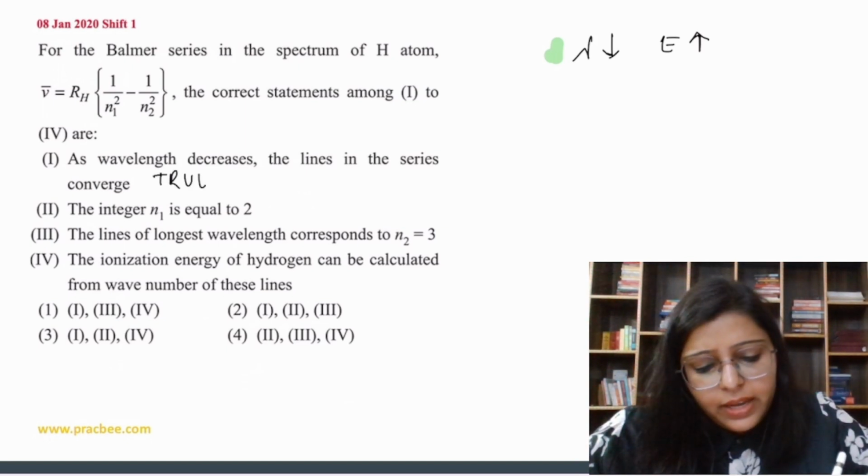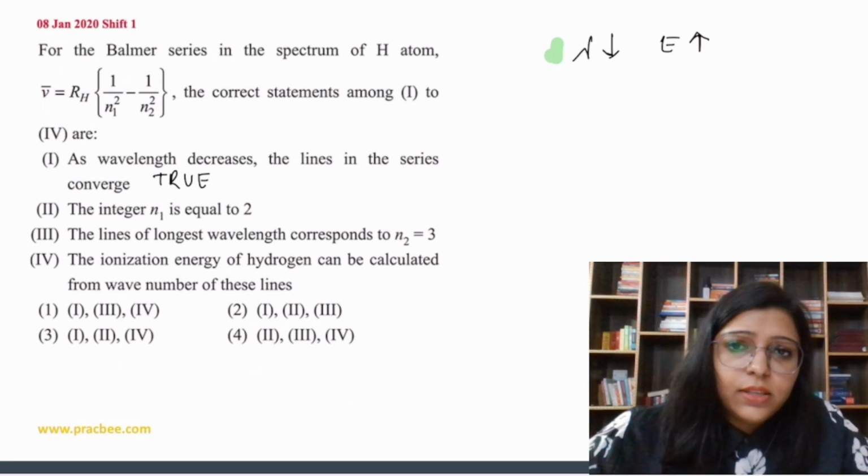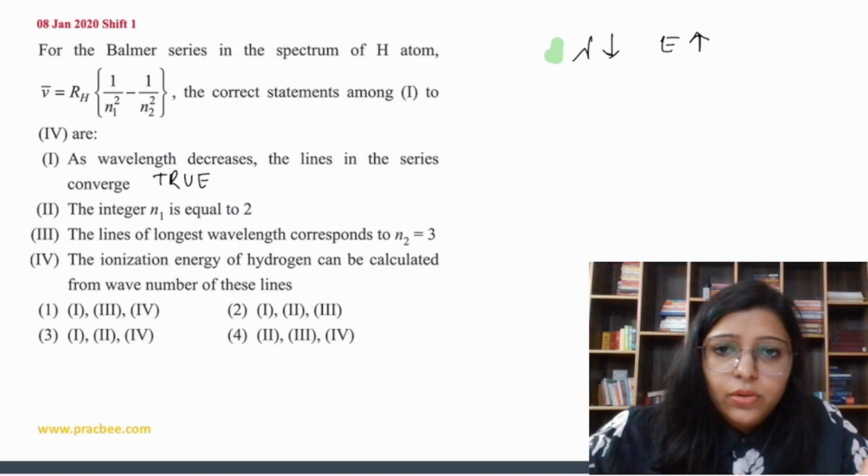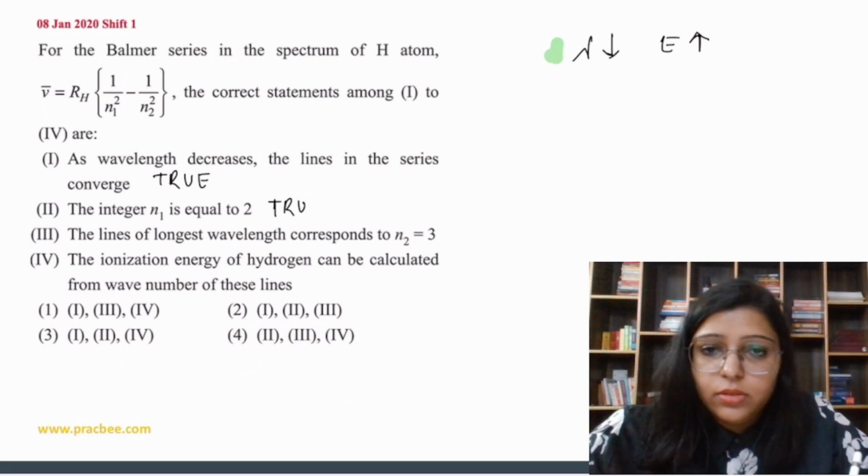We can say the lines in the series also converge. Now, the integer n1 is equal to 2. That is true for Balmer, which is true. सही बात है. This is true.